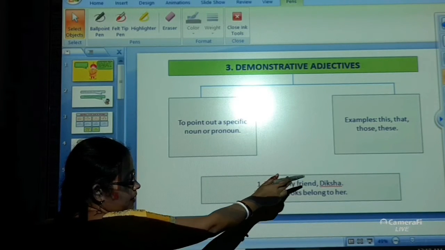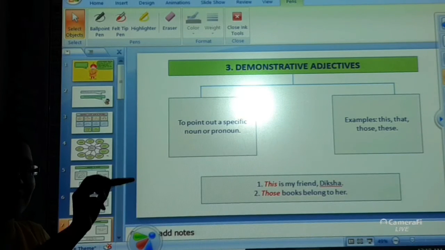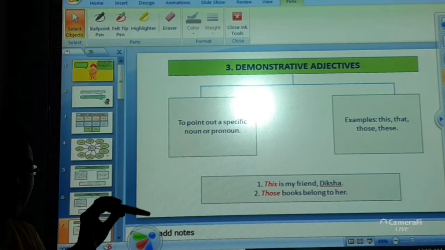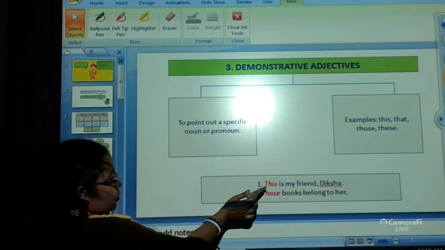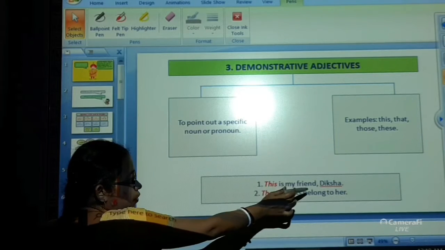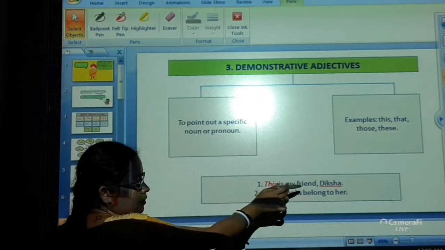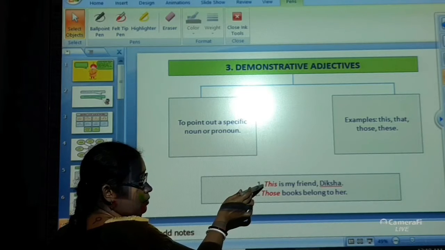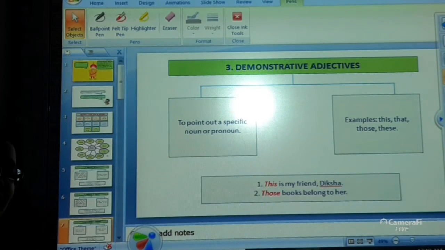See the example over here. This is my friend Diksha. That means I am pointing out towards one of my particular friends whose name is Diksha. That's why I am using the word this over here, in order to point out the noun, that is friend, whose name is Diksha. With the help of the word this, I am pointing out towards the noun specifically.